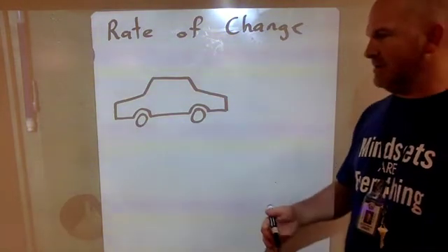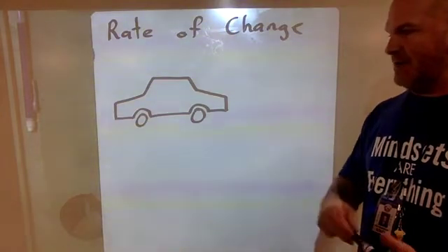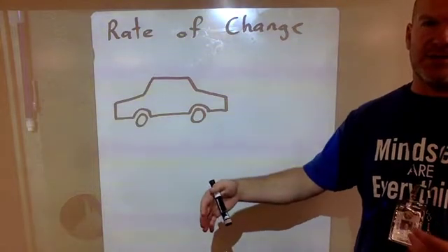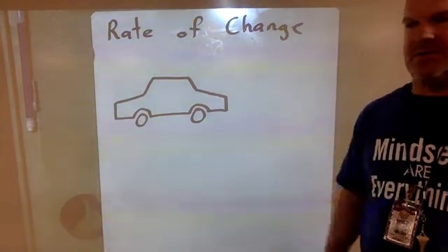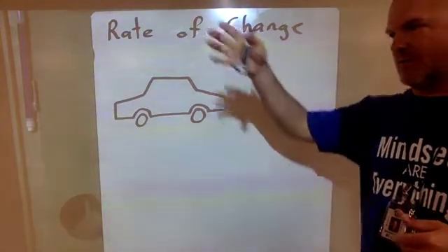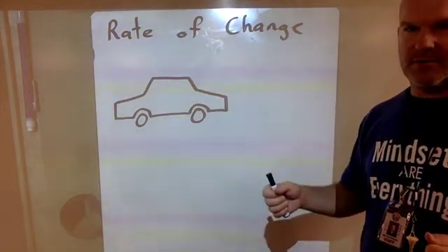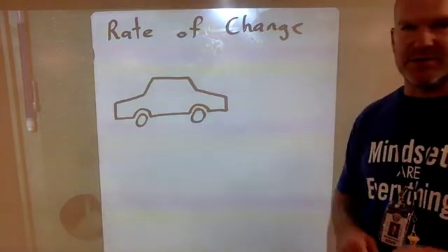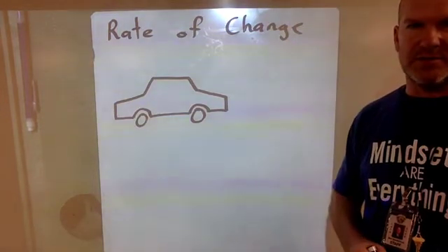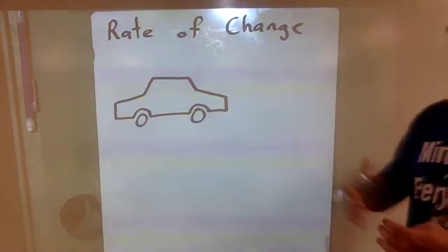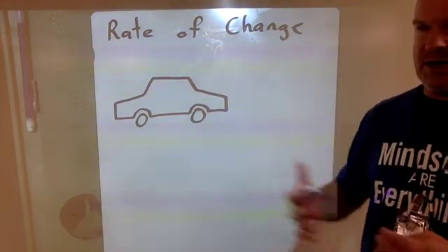It's telling the driver how many miles they would travel if they were to stay at that speed for 1 hour. So if you leave your house, you get onto the road, and you drive at 35 miles an hour for 1 hour, you'll be 35 miles away from where you started. That's what miles per hour means. And that's rate of change. It's how much are you changing and at what rate.